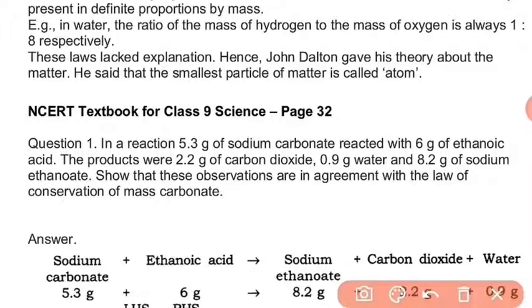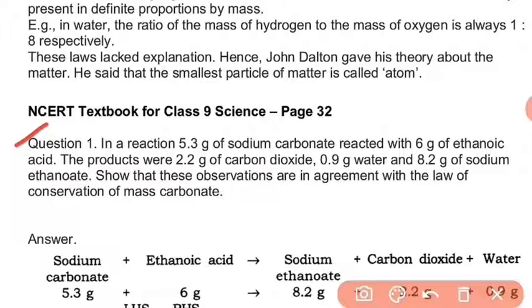Question number 1 is, in a reaction 5.3 gram of sodium carbonate reacted with 6 gram of ethanoic acid. The products were 2.2 gram of carbon dioxide, 0.9 gram of water and 8.2 gram of sodium ethanoate. Now they are asking to show that these observations are in agreement with the law of conservation of mass.